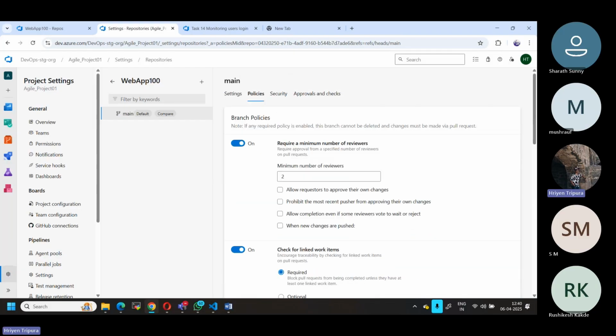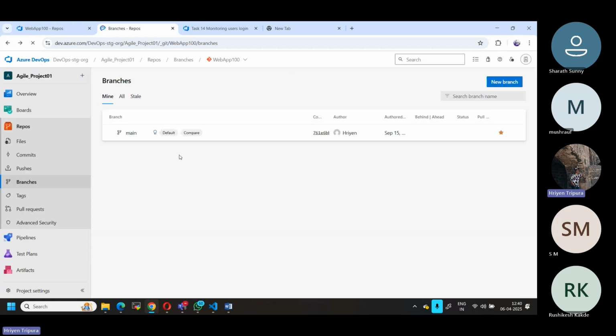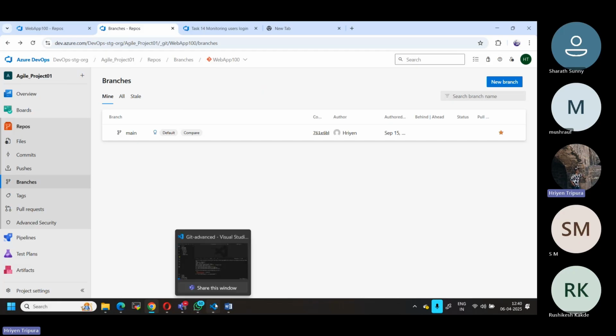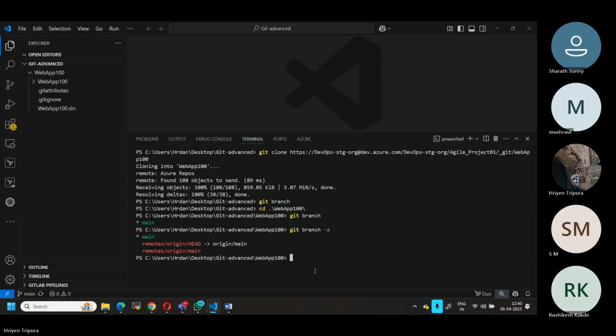Okay. Now in my case, let me select this one first. I'll go back. Now, if I go back again, you can see the symbol here. That means according to this policy, whenever you want to merge into the main branch, somebody has to do a pull request and a work item should also be linked. So this is what we are going to do now. As I told you, I don't have any branch right now. I have only the main branch, which is the default one. Let me create a different branch based on this main branch.